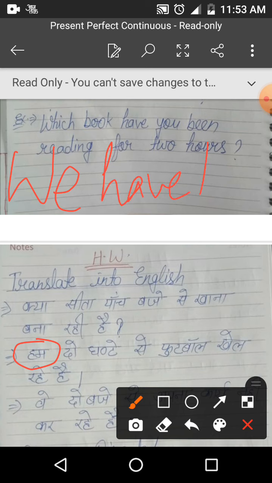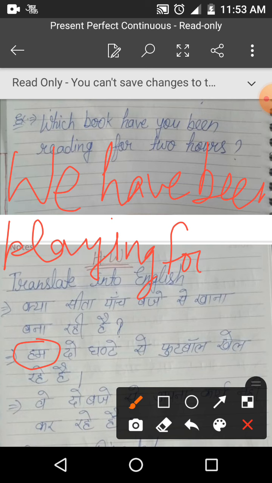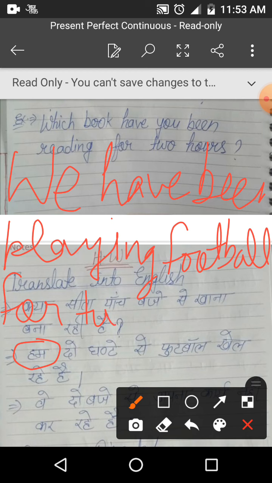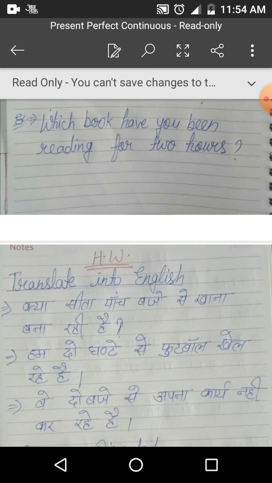We have been, खेल रहे हैं playing, football, it is an object, football 2 घंटे से, 2 घंटे, it is also uncertain time, that's why we use for here. For 2 hours. We have been playing football for 2 hours.